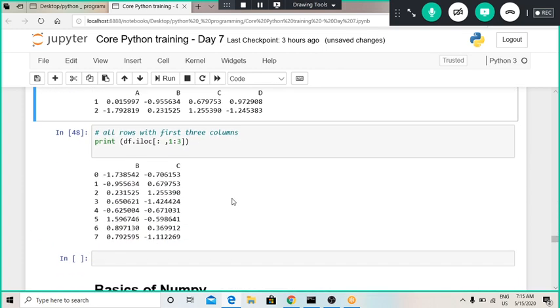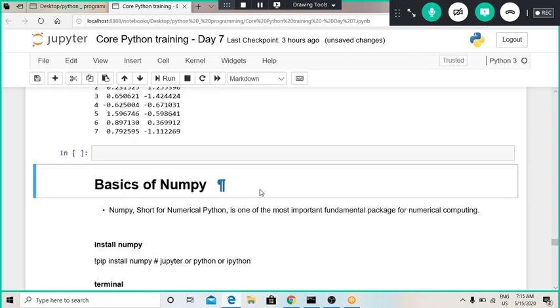This is all about the Pandas library, not NumPy. It is just trial and error based, and whatever you want to know, it will help you out.